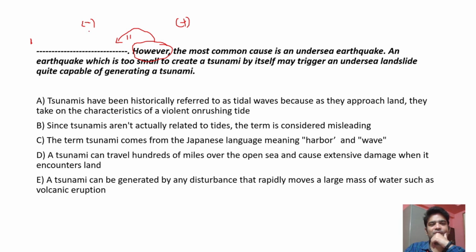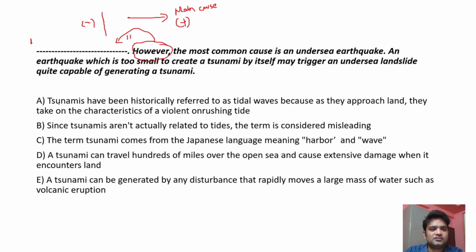Or it can also be that a list of things is given here, but the main cause is given here. So that's why I use the word however. However, the most common cause is earthquake, underground undersea earthquake. Okay, so it's talking about most common. Most common means some other causes will be given here.